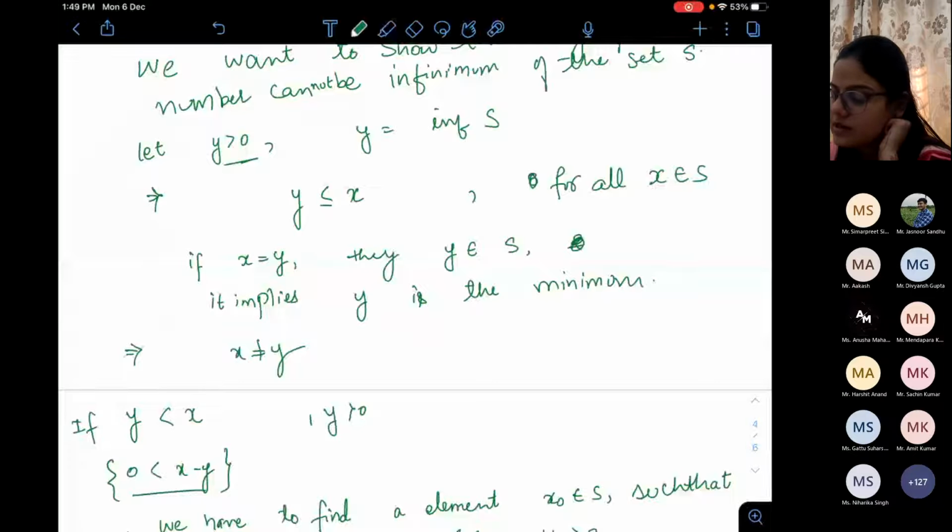Now I am claiming that y cannot be the infimum. That means if it's not the infimum, I can find an element in S which is less than y.